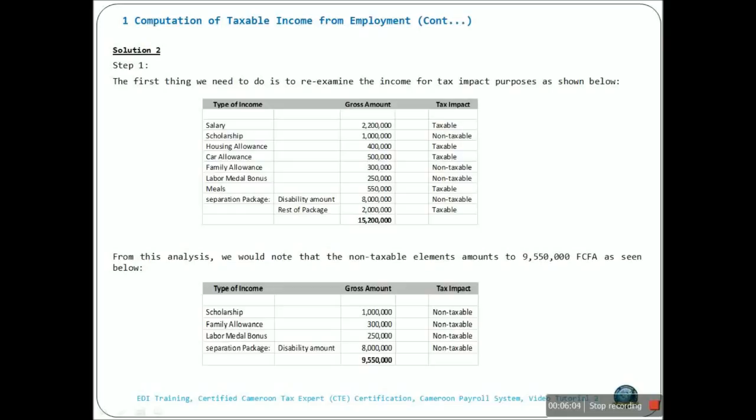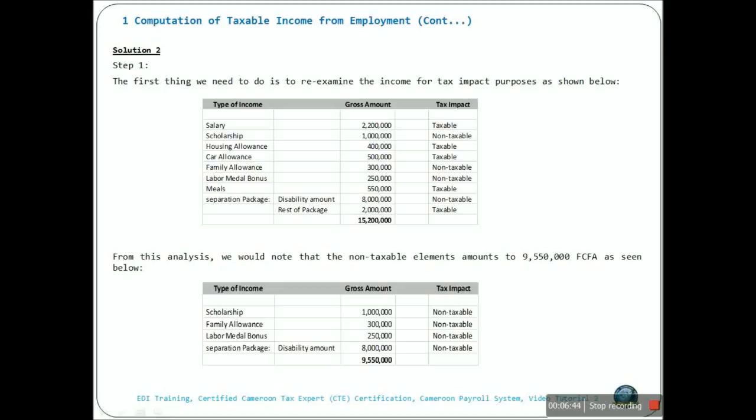Family allowance: the Cameroon General Tax Code states that family allowance of any type is non-taxable. Now, labor medal is also non-taxable, provided the occasion where this medal was given was presided over by the minister in charge of labor. Meals allowance is taxable. Separation pay: the disability allowance is non-taxable, but the rest of the separation package is taxable.